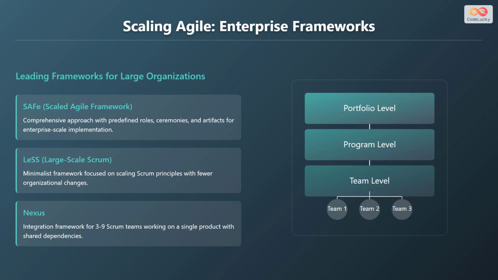Large-Scale Scrum, or LeSS, is a minimalist framework focused on scaling Scrum principles, with fewer organizational changes. Nexus serves as an integration framework for 3 to 9 Scrum teams working on a single product with shared dependencies.